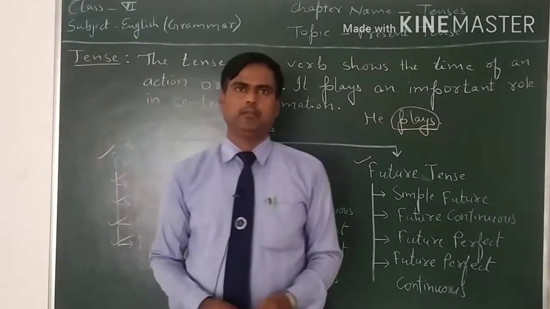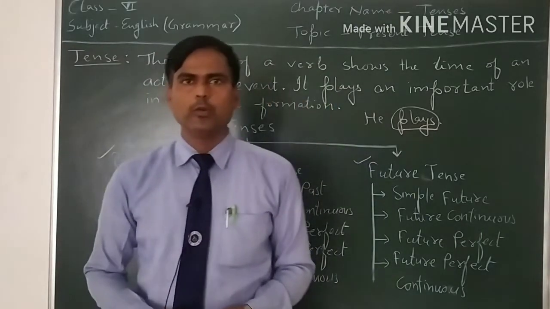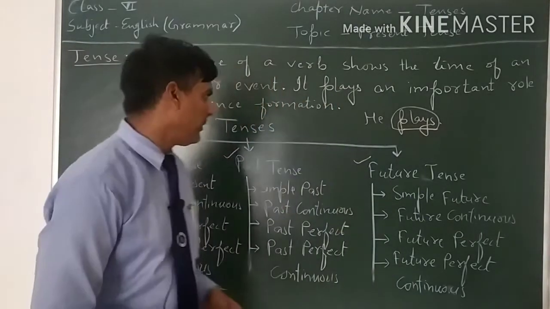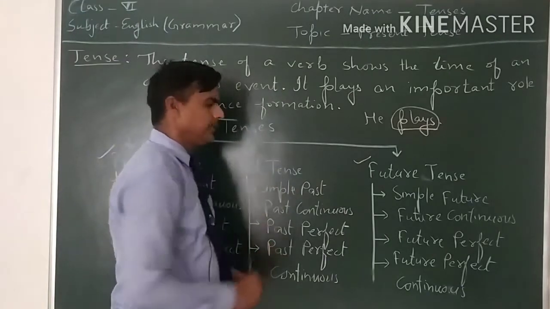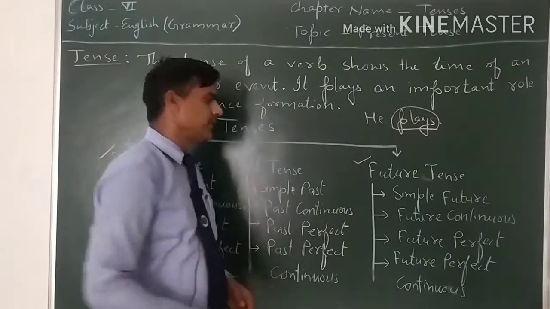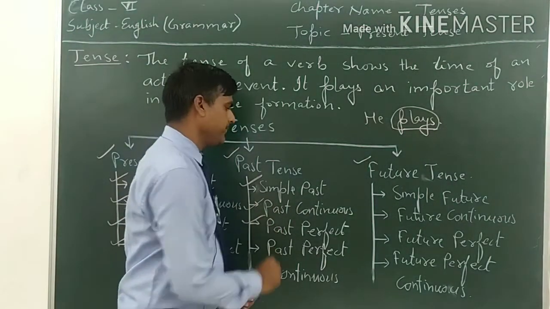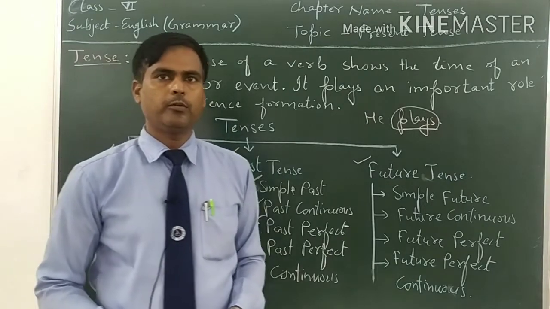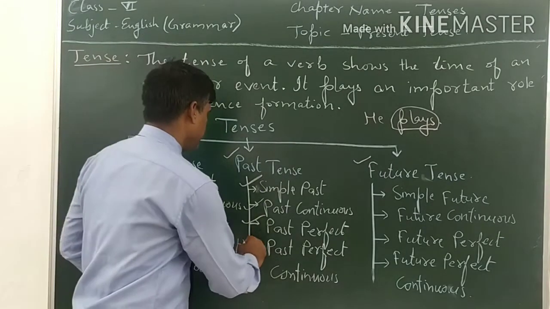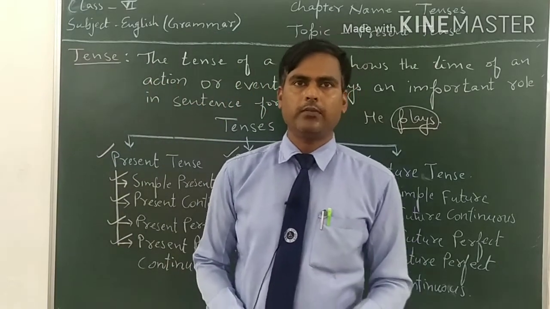Like that, past tense will also be divided into four types. Number one, simple past tense. Number two, past continuous tense. Number three, past perfect tense. And number four, past perfect continuous tense. Now come to the third one.